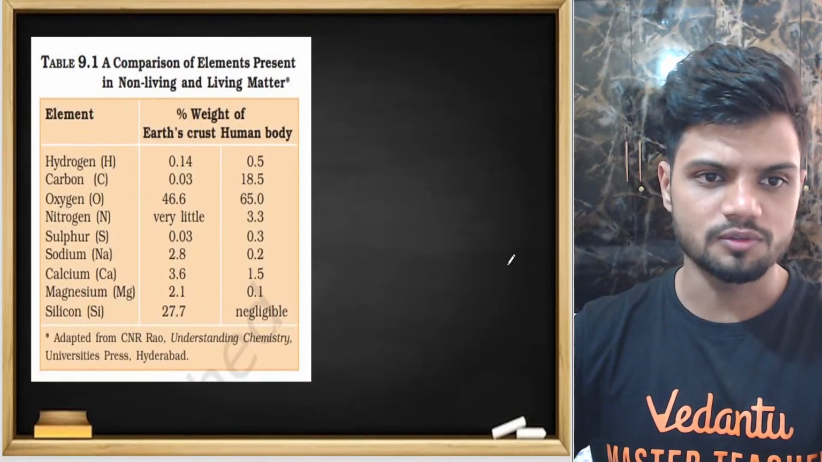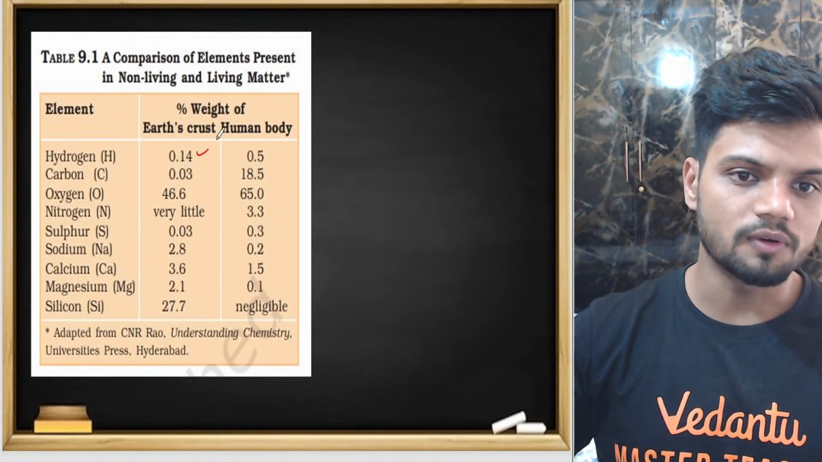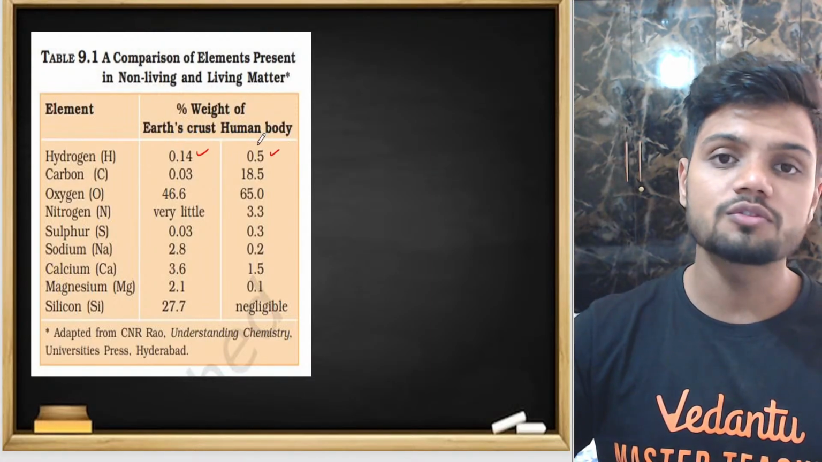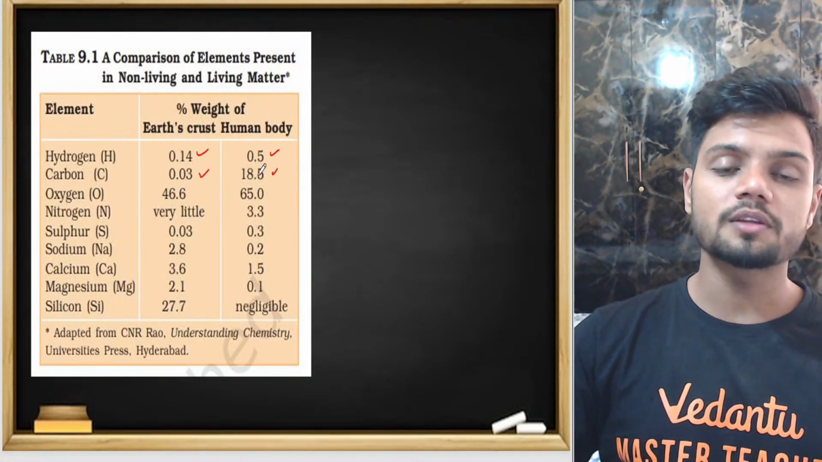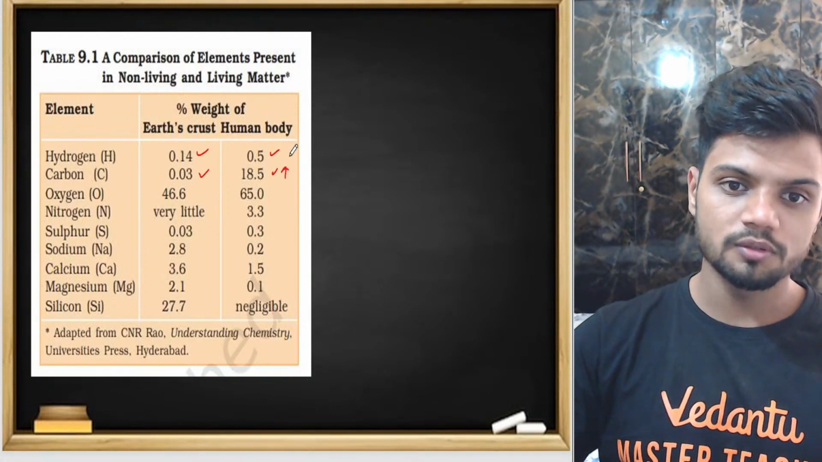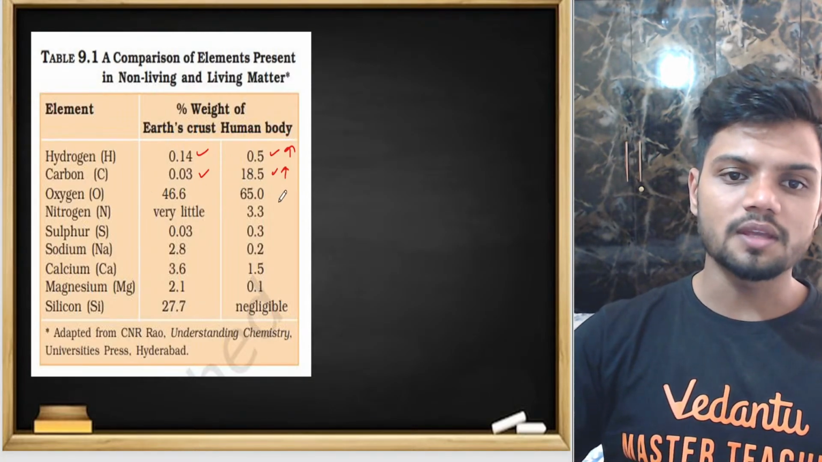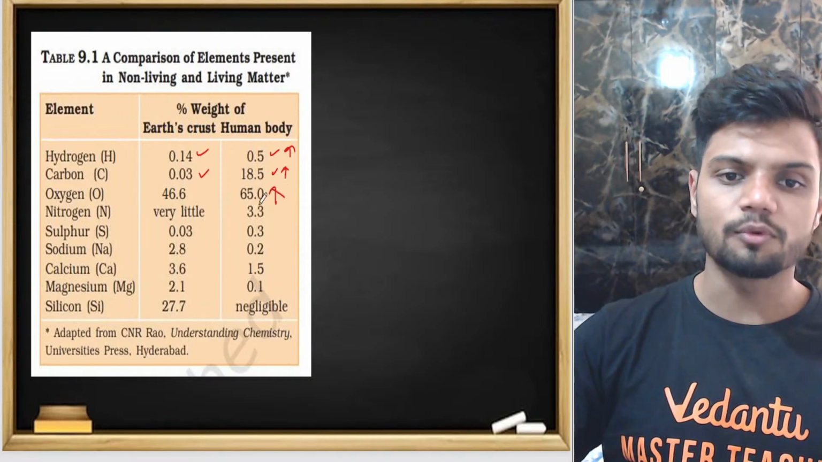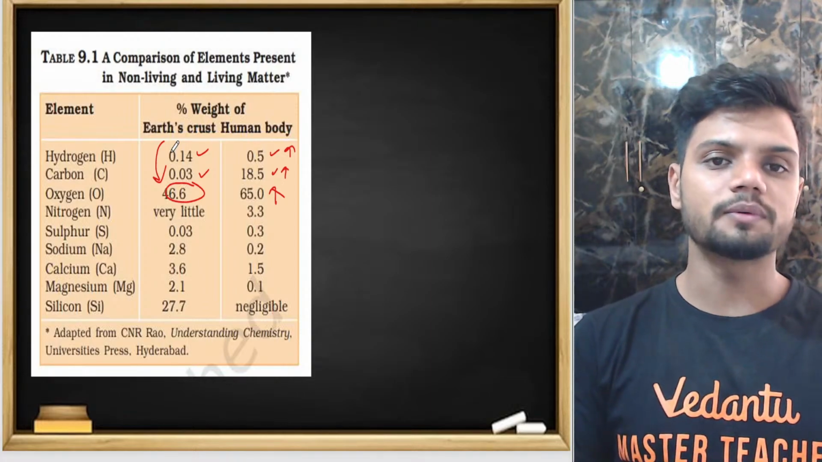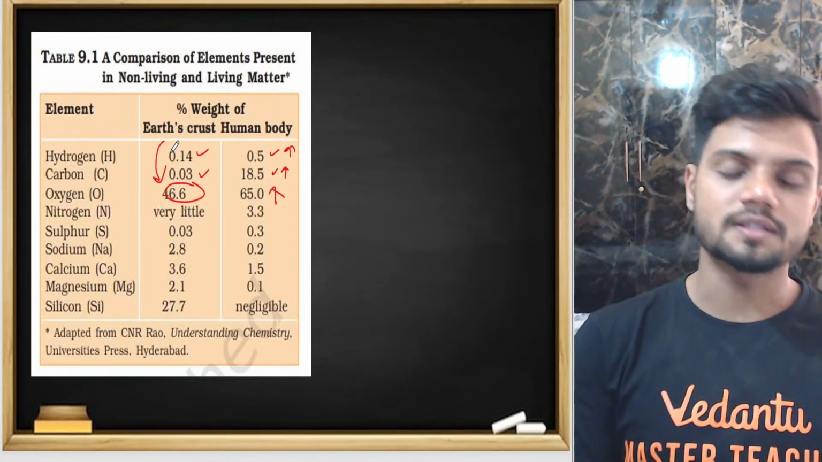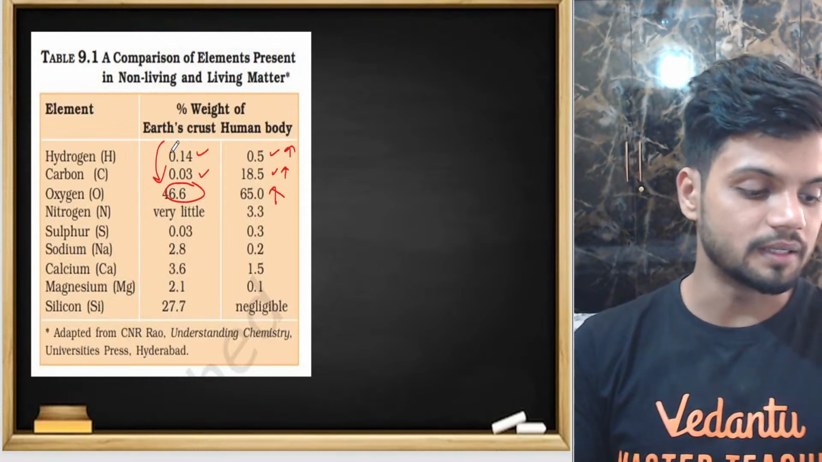This is what is given here also. Can you see? Comparative analysis. Hydrogen is 0.14 in the case of Earth's crust, but 0.5 in the case of the human body. Carbon is 0.03 in Earth's crust, 18.1 in the human body. More here, always more. If you look at the oxygen also, in the human body oxygen is more when you compare it to the Earth's crust. That is the major difference between living and non-living things. Even though they're made up of the same material, there is a difference in the abundance.